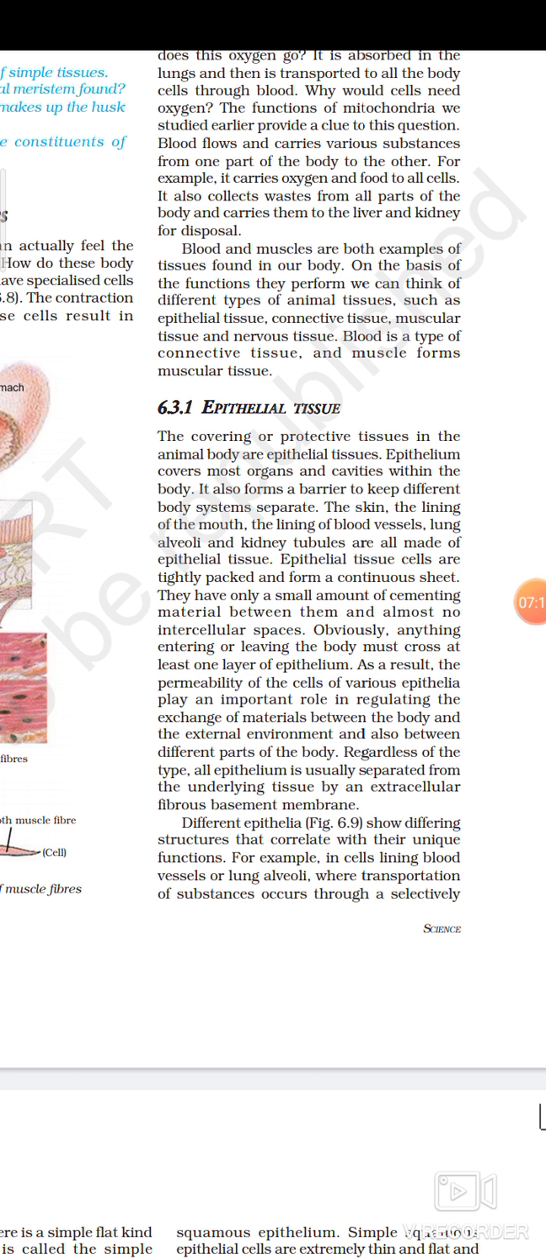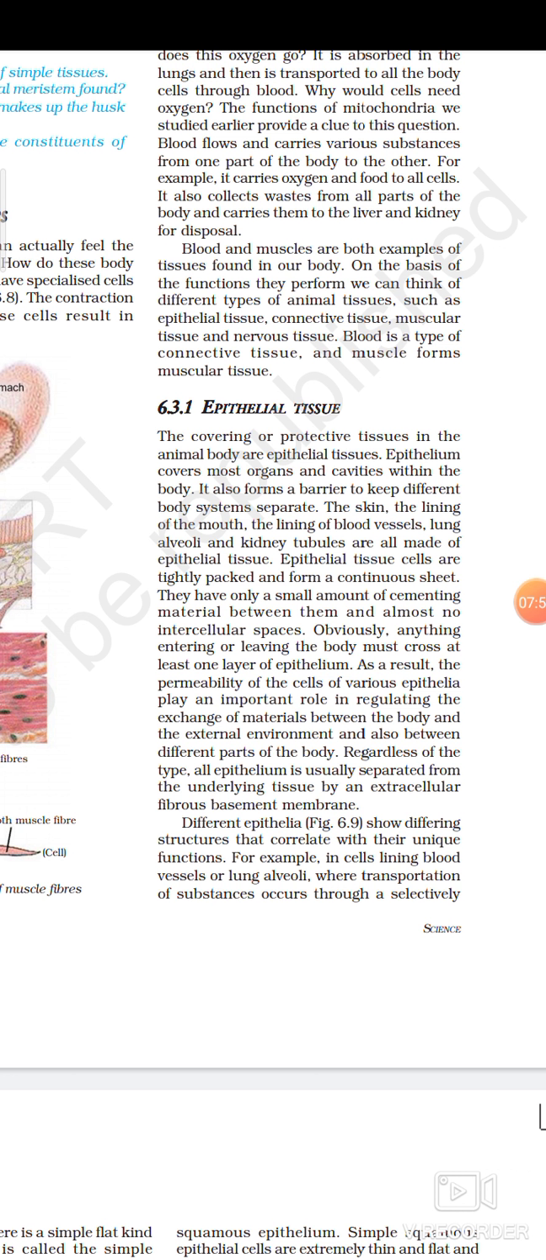It also forms a barrier to keep different body systems separate. Besides that, it acts as a barrier to keep two different body systems separate from each other. The skin and the lining of the mouth are the best examples of epithelial tissue. Then the lining of blood vessels, lining of alveoli and kidney tubules are all made up of epithelial tissue.